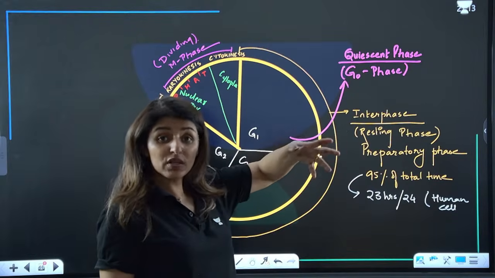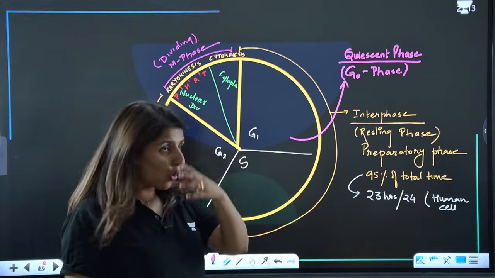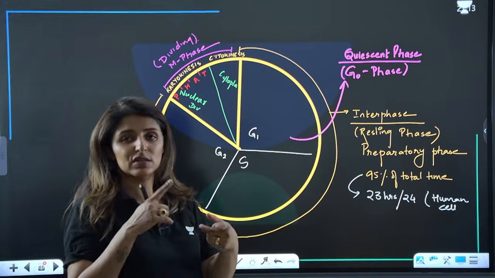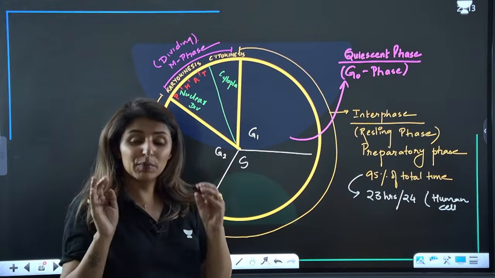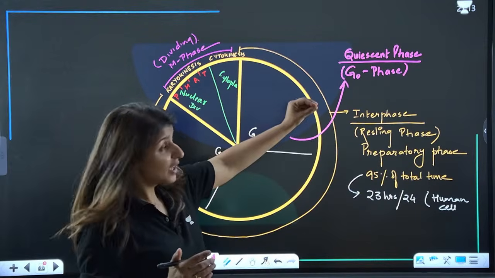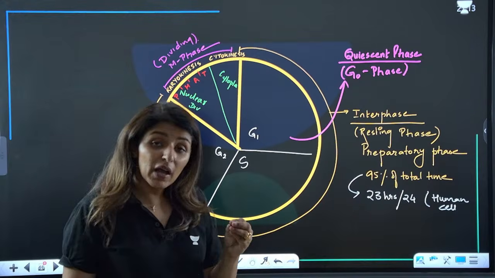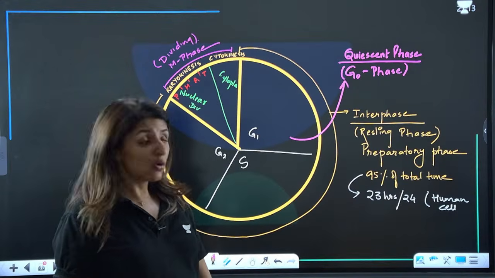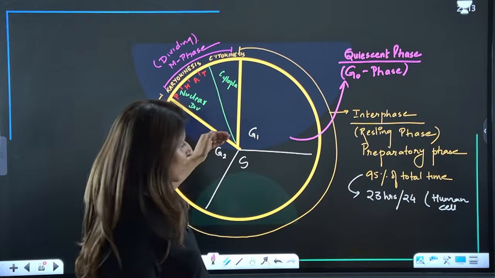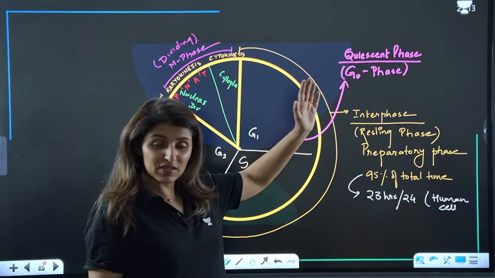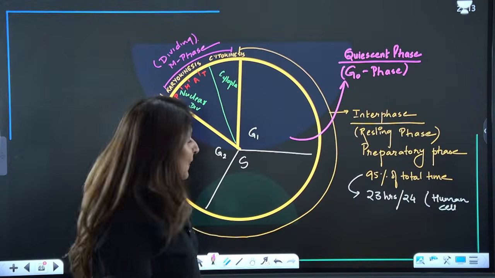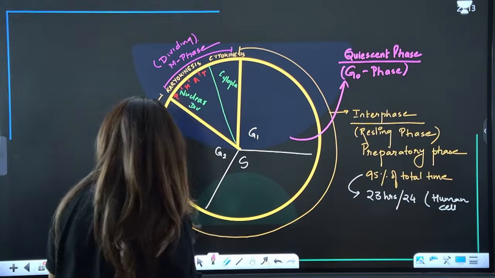They are able to do something other than just division. So all the cells in your body, be it skin cells, heart cells, eye cells, or nerve cells, are all in the G0 phase, where they have become specialists. So you have to get out of the ruckus to become a specialist, right? Now, are these points clear?